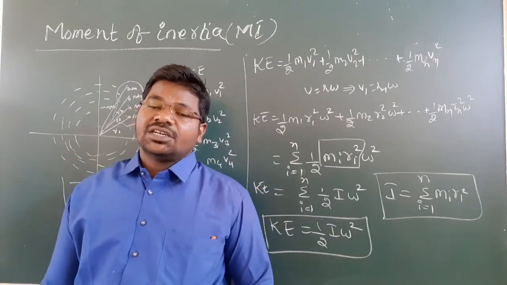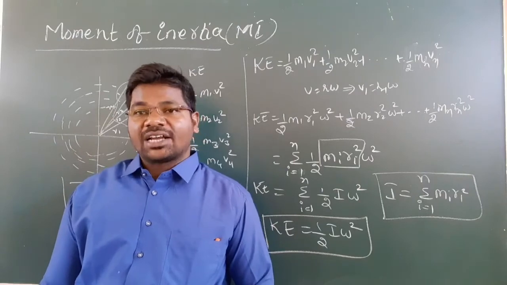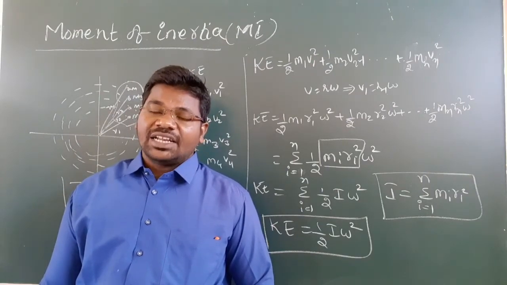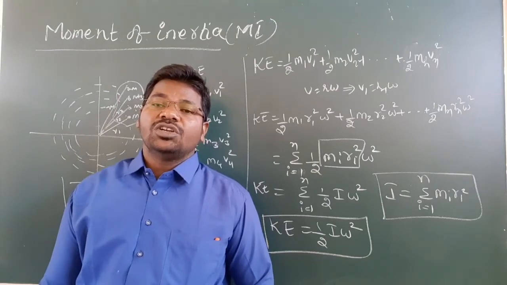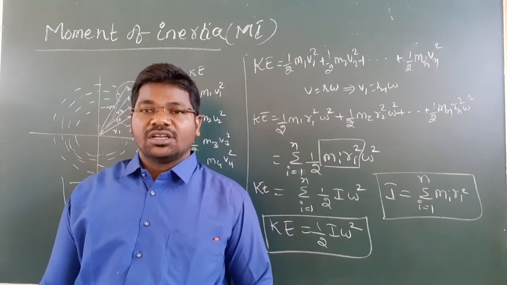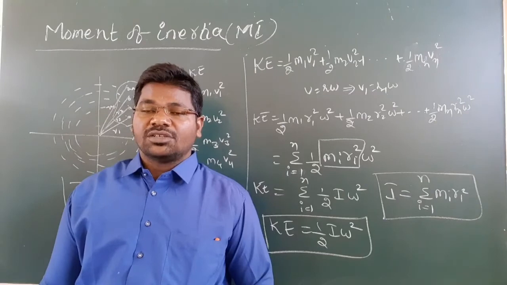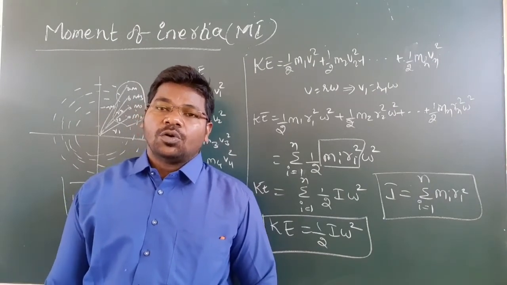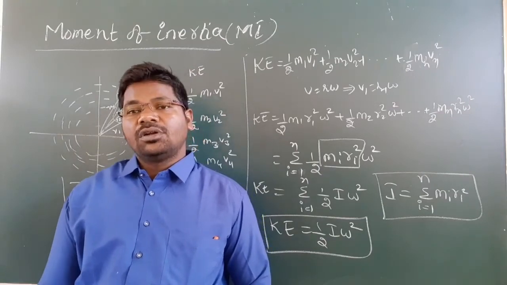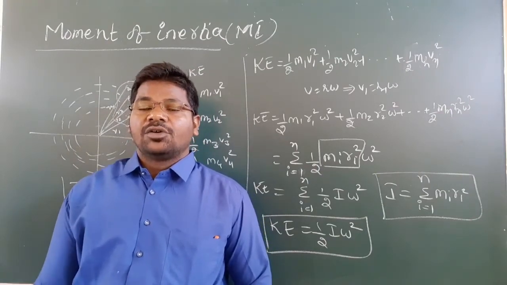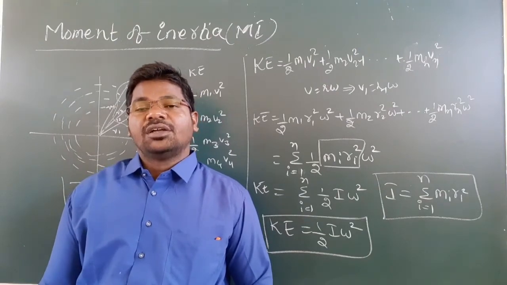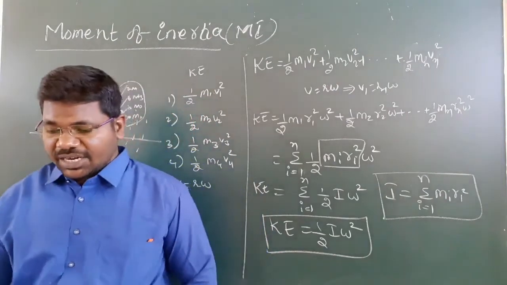It always opposes the torque which tends to change the state of rest or state of uniform rotational motion. It plays a role like mass in rotational motion. Understand, my children?